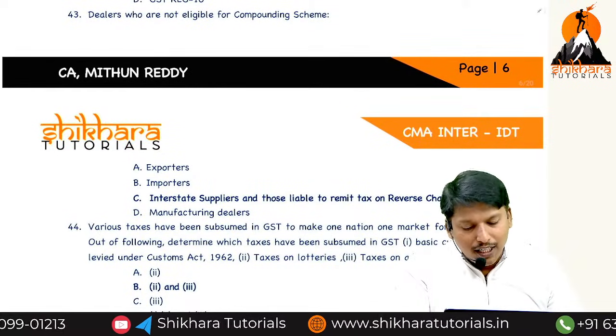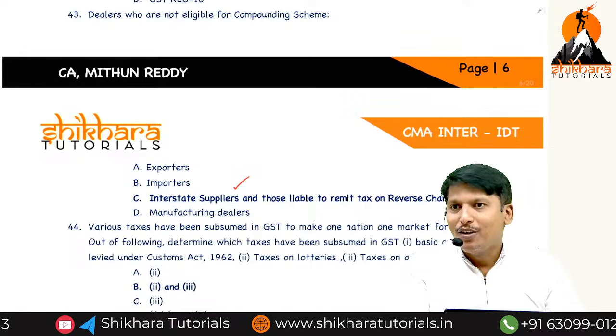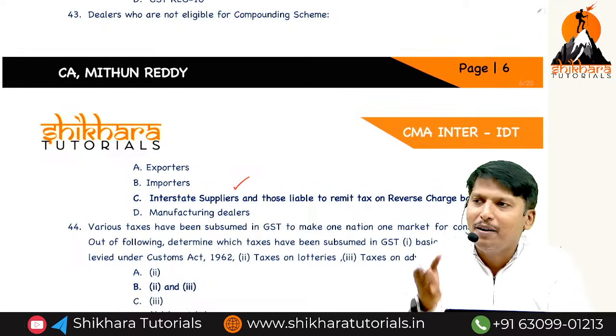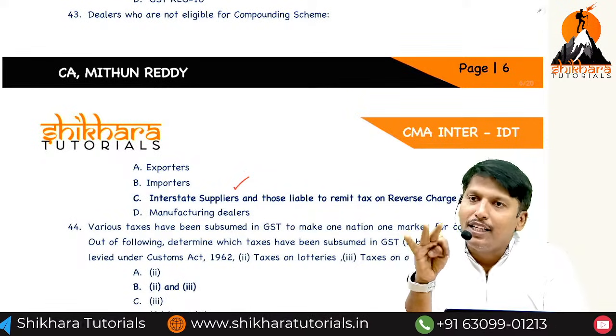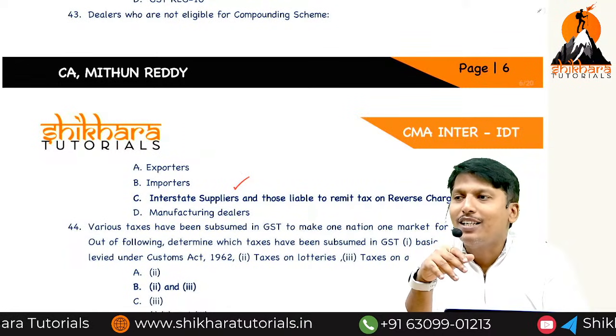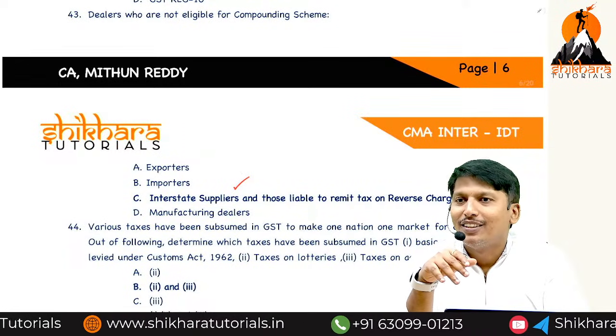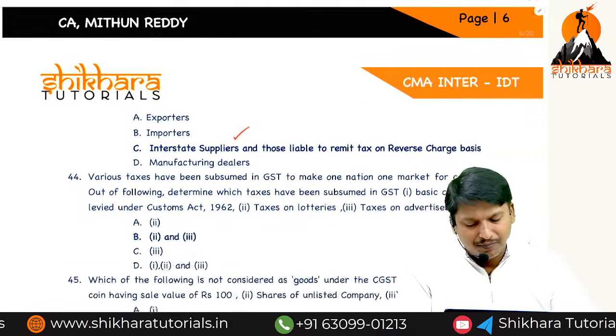Dealers who are not eligible for composition scheme: interstate supplies. Who are not eligible for composition scheme once again? Yes, non-taxable supply, interstate supply, ECO with services, CTP, NRTP, and at last notified goods, that is, notified goods manufacturer.